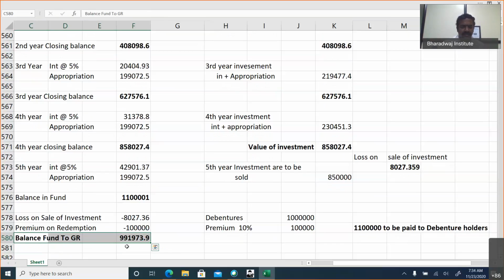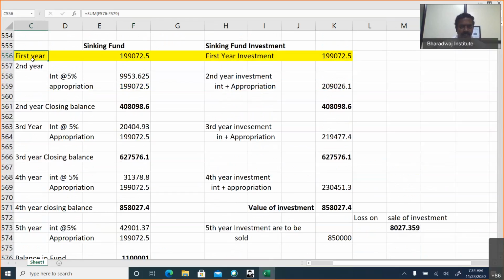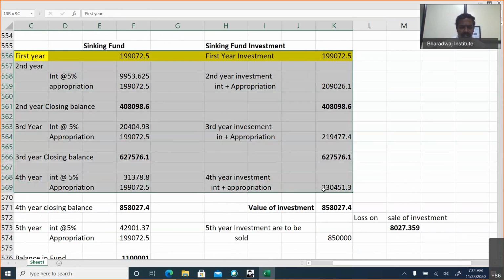Okay. If you look at the general reserve transfer would be 1 minute. Let me to complete and I will come to that. 1 minute. 1 minute, Prasad. Okay. So sinking fund is created over 4 years time.